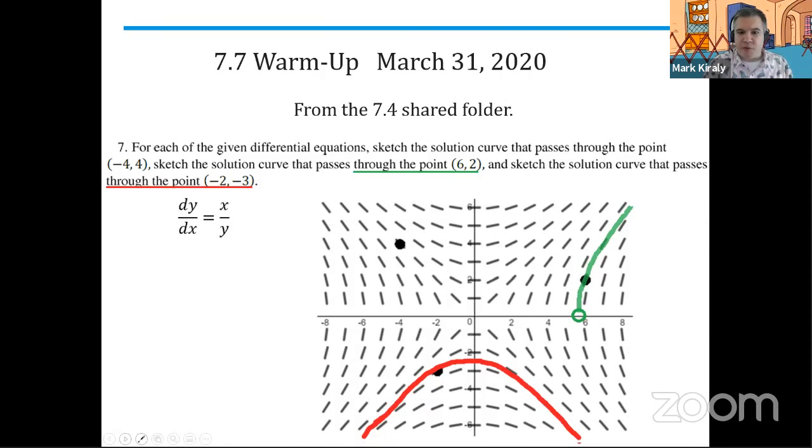And lastly, we go through the point (-4, 4). We discussed this a little bit yesterday. I actually got some follow-up messages from some teachers, and I think I may have heard from one student. This is, hey, we've got this line. It's staying on those tangent lines with slopes of -1. And then when it hits the origin, the origin is not included. And we have to stop there because our solution function is a continuous curve. And that bothered some people. A lot of people wanted it to continue down over here. So let's talk about why that doesn't happen.